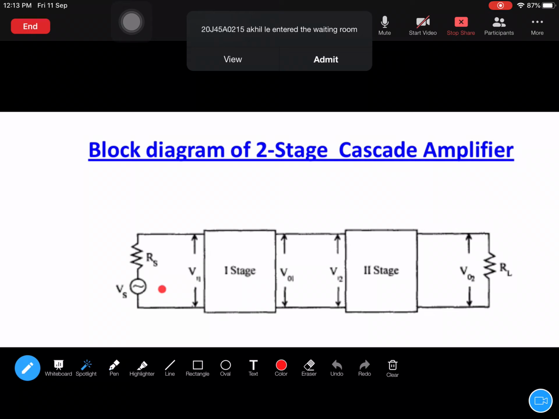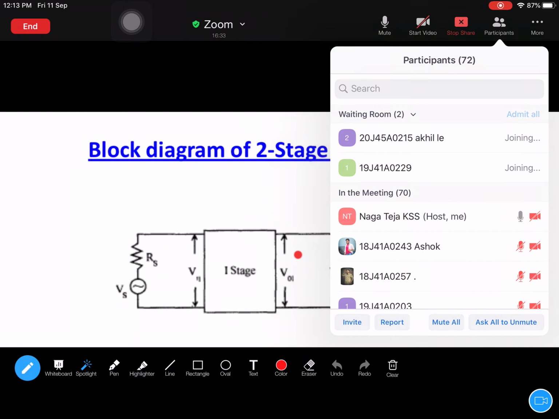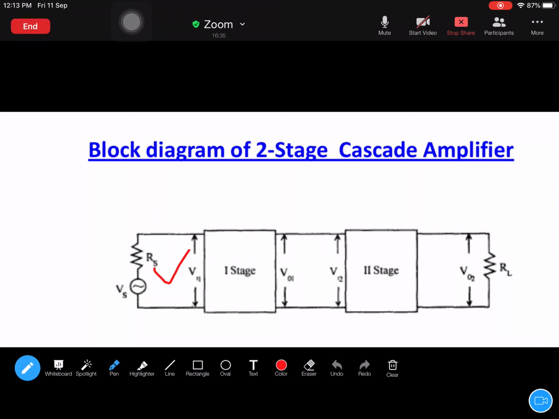So from here to here, the signal is amplified, and from here to here, again the signal is further amplified. So this is a two stage process, called a two stage amplifier.